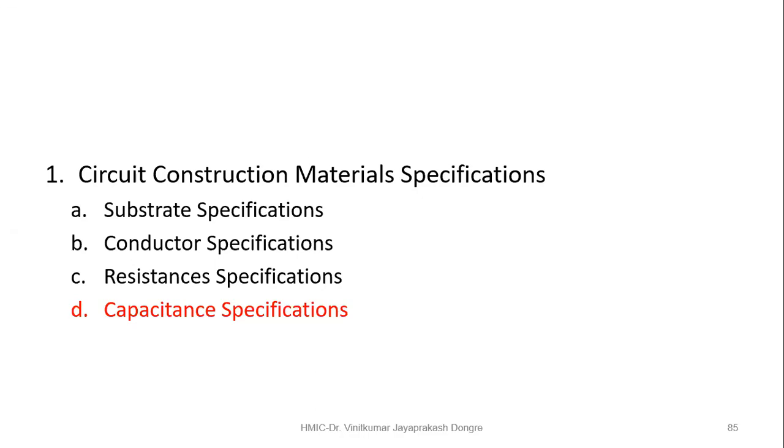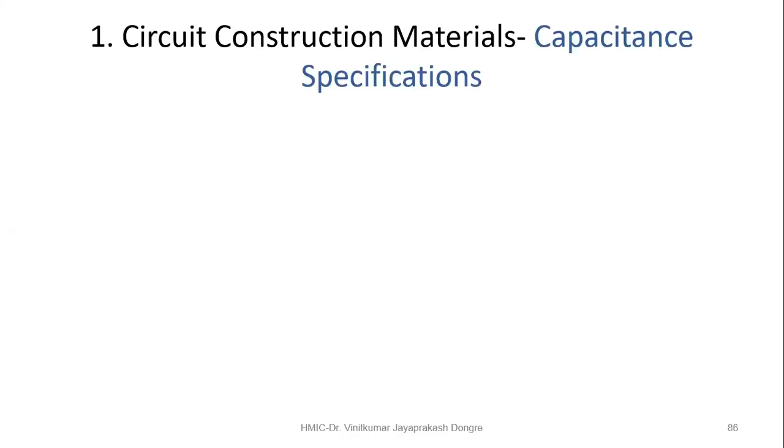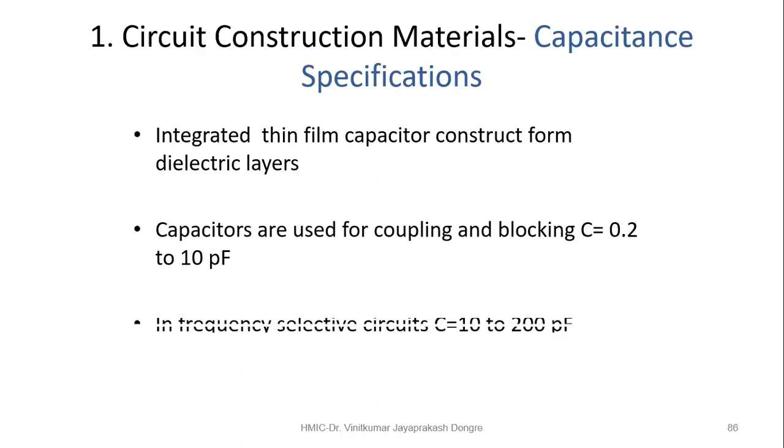capacitor. Okay, so if you want to realize the capacitor, then what will be the specification? In the integrated thin film capacitor, you can construct it from the dielectric layer, and the capacitors are used for coupling as well as blocking. So the capacitance value can generally be 0.2 to 10 picofarad. And in frequency selective circuits, capacitors can be realized with values from 10 to 200 picofarad. So these are the general specifications for that particular application that can be realized in this substrate.